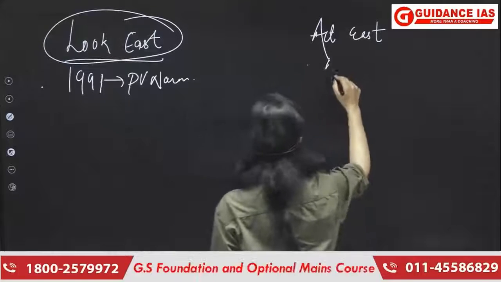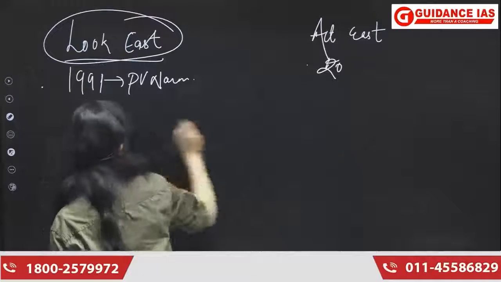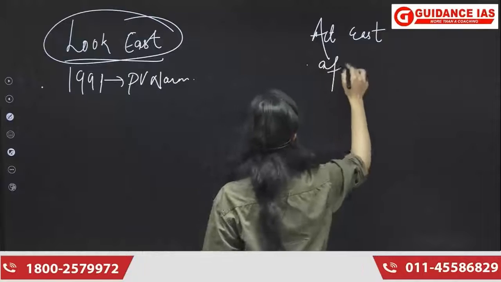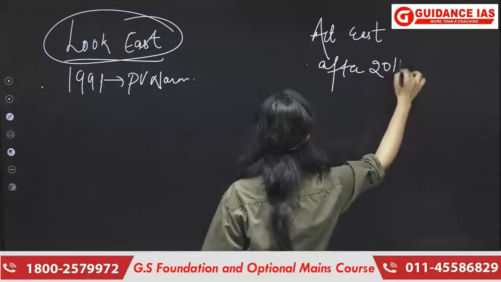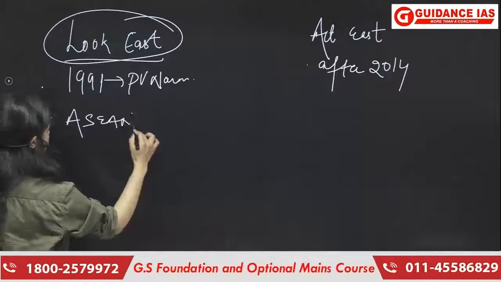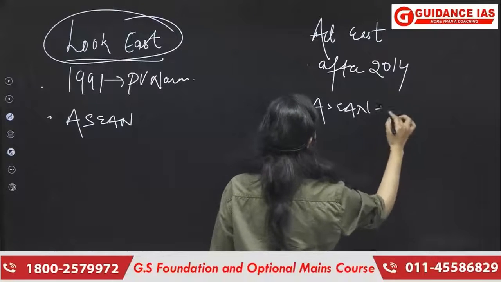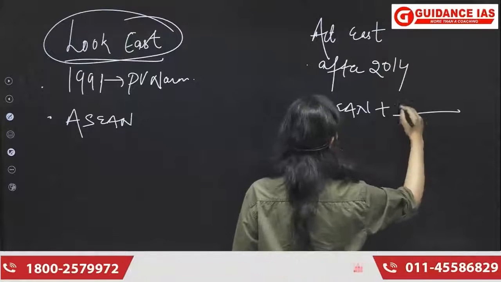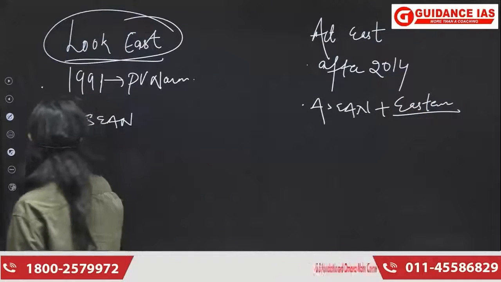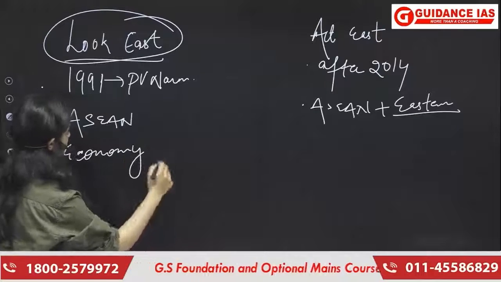This came in, I think, after 2014, when Modi government came. After 2014, right? This was basically targeting the ASEAN countries. This is not just targeting the ASEAN countries, but also the, you can say, the more eastern countries. Also, they are targeting. This was majorly focusing upon the economy. Okay?